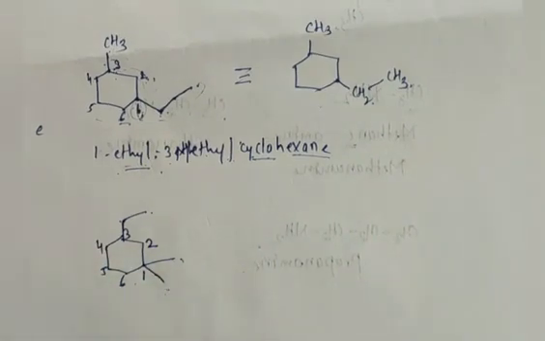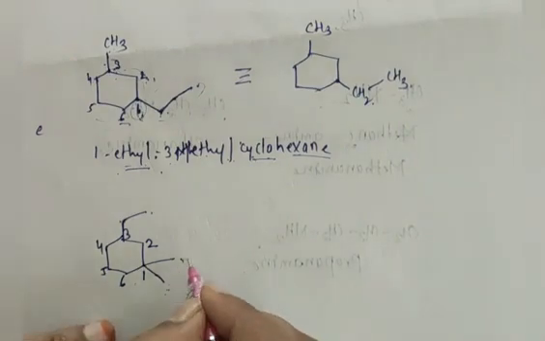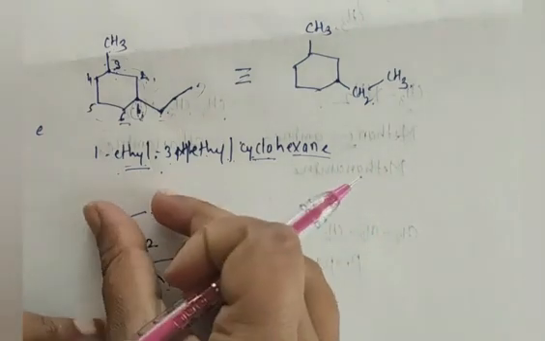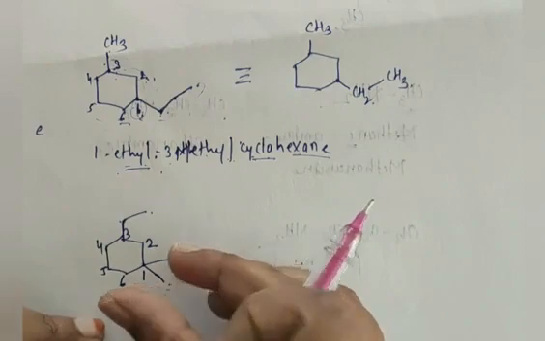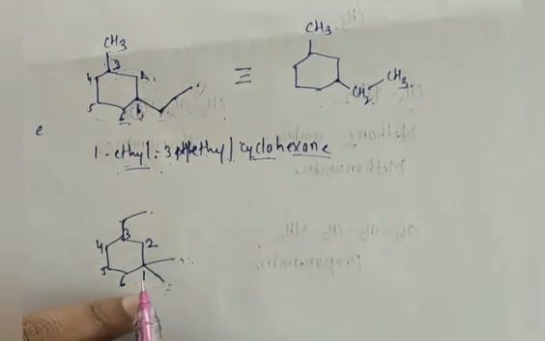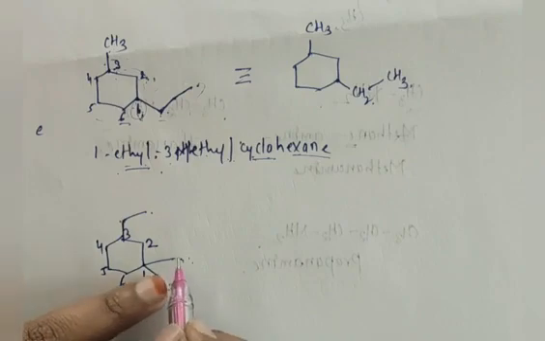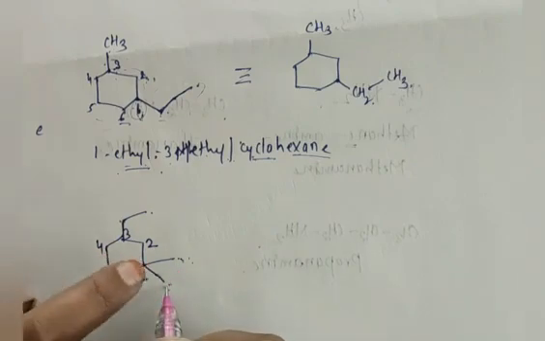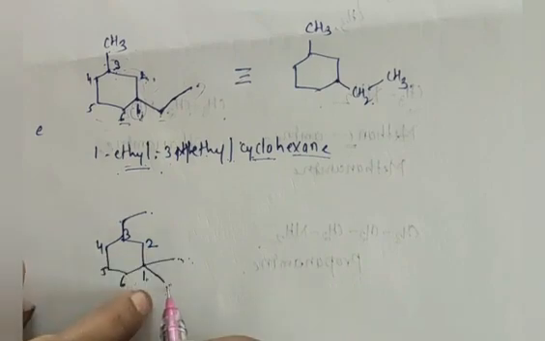Why? Because according to the rule, where the bulky group is present, we have here 2 methyl groups at the same carbon atom. So as compared to this, the bulky group is present here. So in the second example, I started numbering from this carbon where the methyl groups are present, at only one carbon atom we have 2 methyl groups.